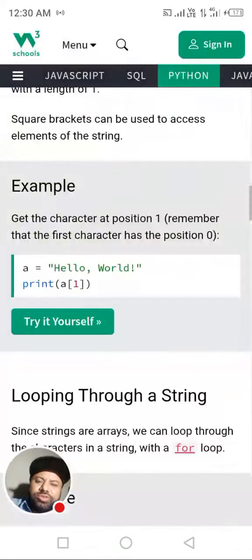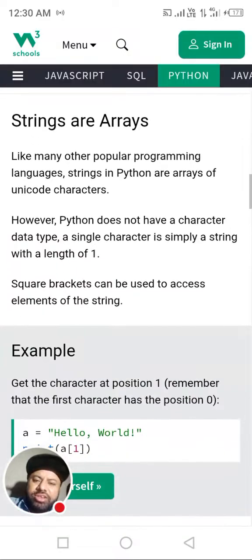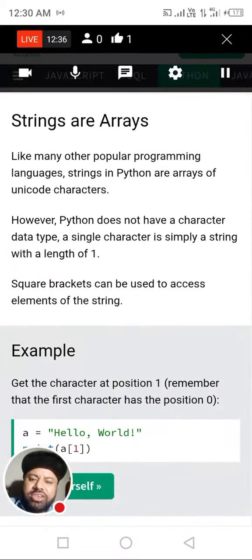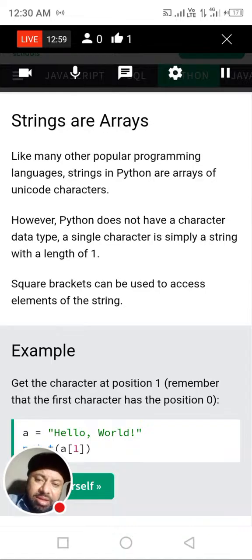So, dear students, here we move forward. Strings are arrays. Here is our next topic. Like many other popular programming languages, strings in Python are arrays of Unicode characters. Let me explain something about characters. Earlier, ASCII, American Standard Code for Information Interchange, which contains 7-bit, about 128 characters, was used. Their values were given numbers in decimal, in hexadecimal and so on. And that was the method.